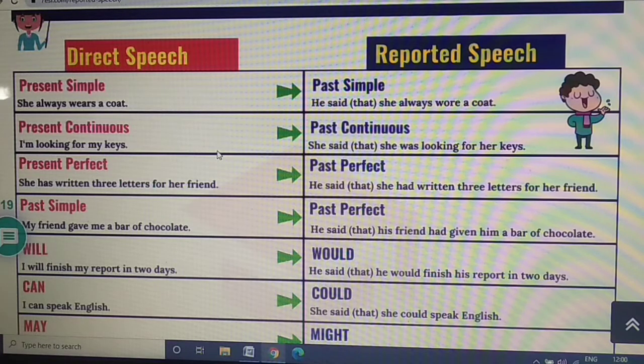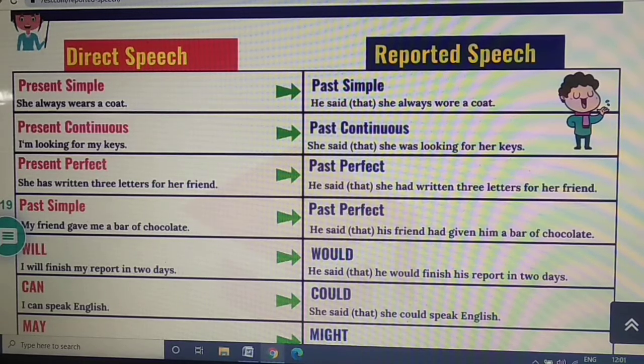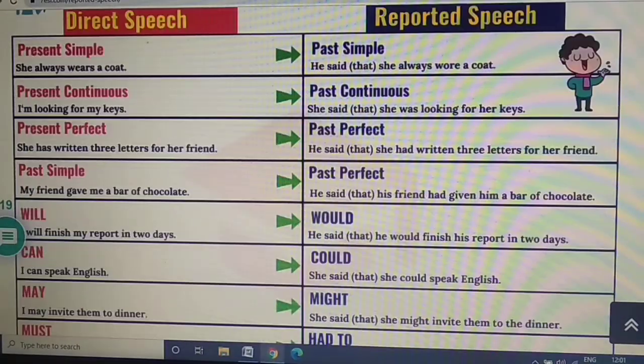I am looking for my keys. She said that she was looking for keys. Present continuous changes into past continuous. She has written 3 letters for her friend. See, it changes into past perfect. He said that she had written 3 letters for her friend.